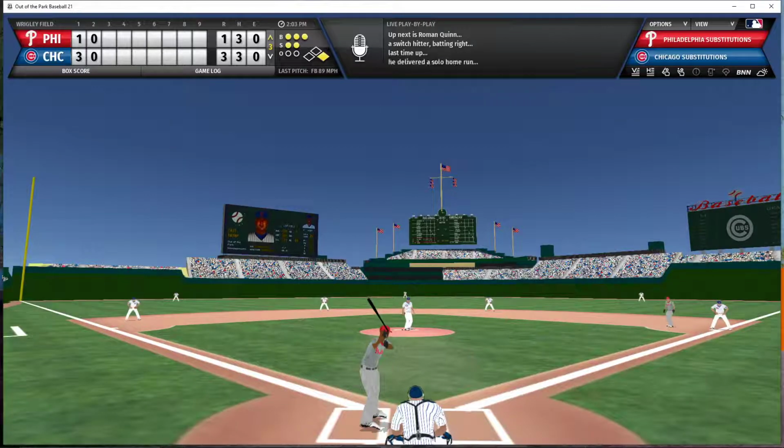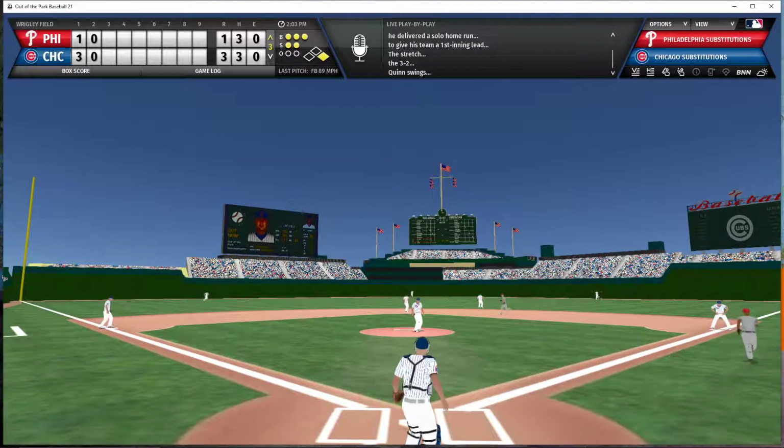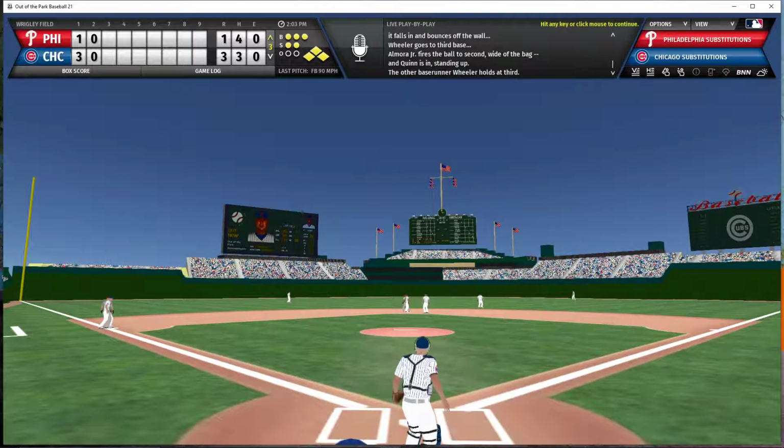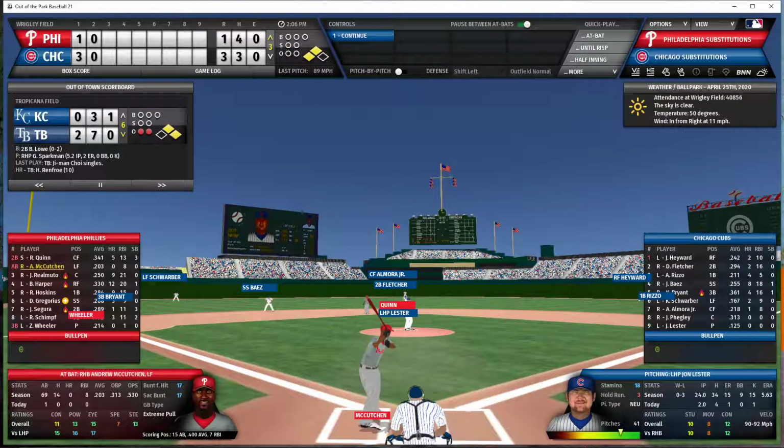Full count to Quinn. Lester with the payoff pitch. That is hard hit out to the gap in center field. The center fielder disappears into the ivy. Almora throws his hands up. It looks like that is going to be a ground rule double. And Wheeler holds at 3rd. Quinn has to stop at 2nd. Almora made the right play out there in center field for sure.